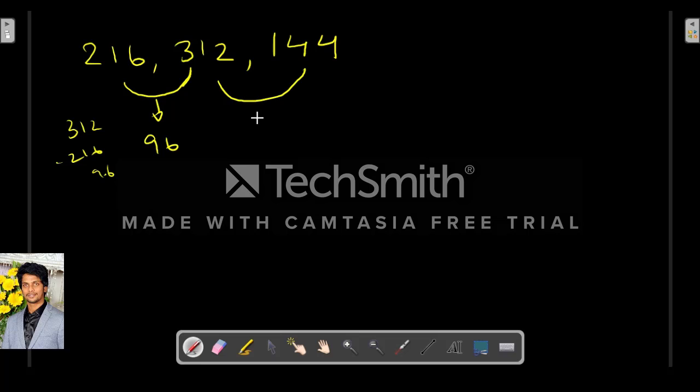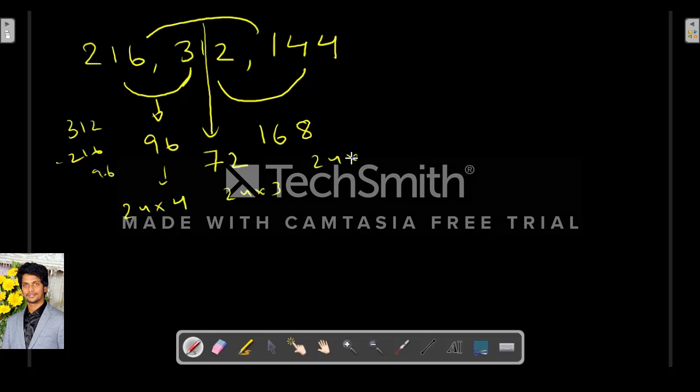Then subtract this from this, and we get 168, right? Next subtract this from this, and what we get is 72. So now we have to factorize this.